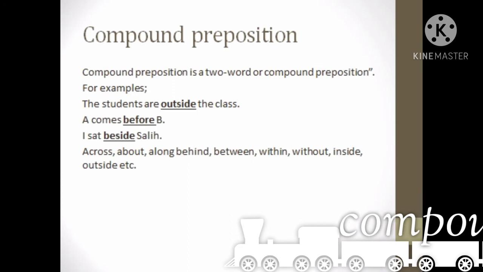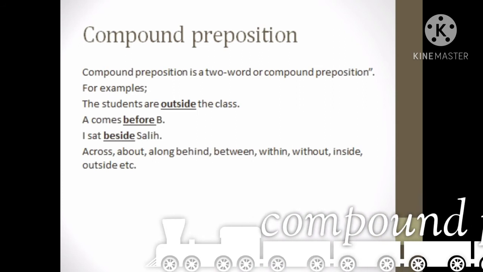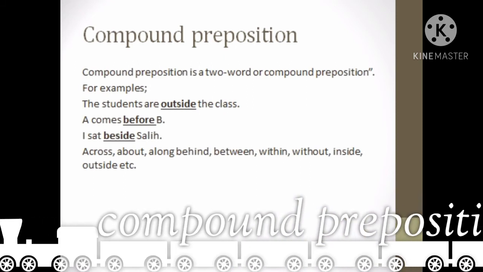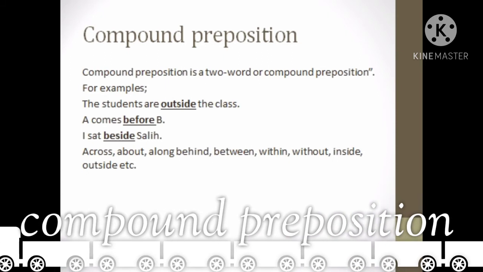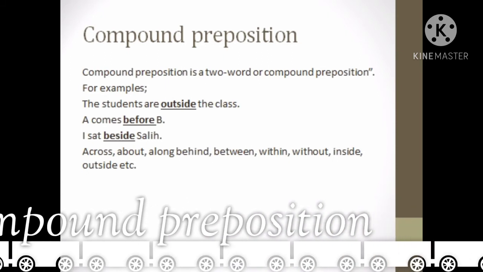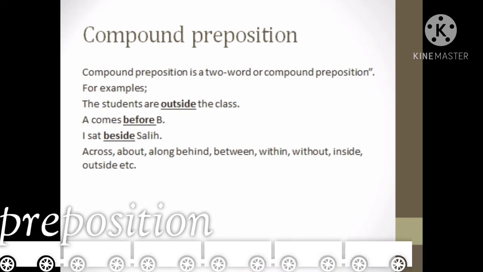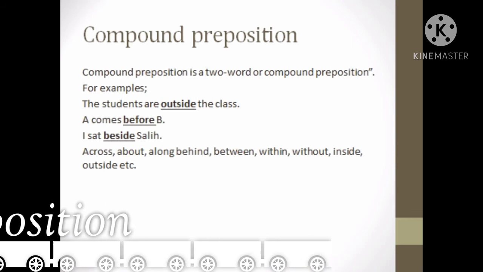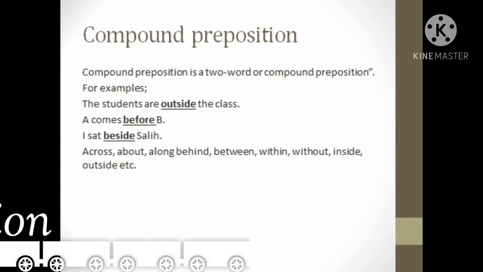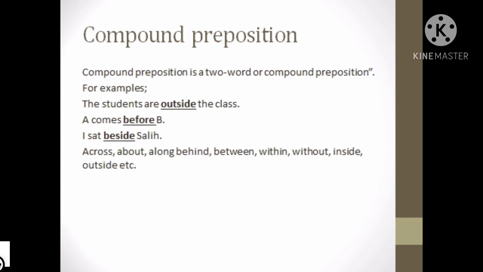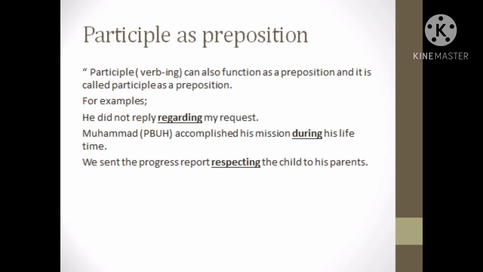What is a compound preposition? A compound preposition is a two-word or compound preposition. For example, the students are outside the class. A comes before B. I sit beside Saleh. In these three examples, outside, before, beside are compound prepositions because out is one preposition, side is another; be is one, fore is another; be is one, side is another. So those prepositions which consist of two words are called compound prepositions. Across, about, along, behind, between, within, without, inside, outside, etc. are compound prepositions.